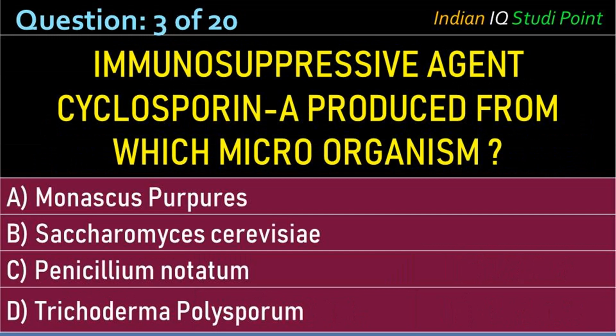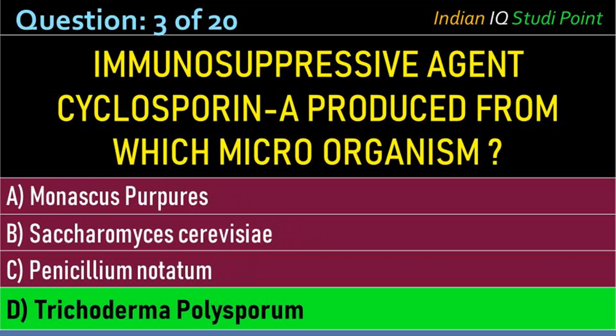Coming to the next question, the immunosuppressive agent cyclosporin A is produced from which organism? Monascus purpureus, Saccharomyces cerevisiae, Penicillium notatum, Trichoderma polysporum. And the correct answer is option D, Trichoderma polysporum.